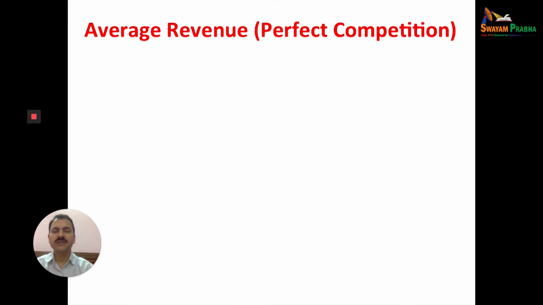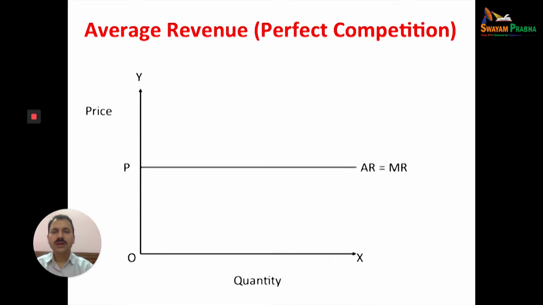So firms are price takers, not price makers. Industry is the price maker. The firms are the price takers. Now we can discuss with the help of this diagram. As I've stated, here AR is equal to MR. You cannot differentiate average revenue from marginal revenue because they remain constant.